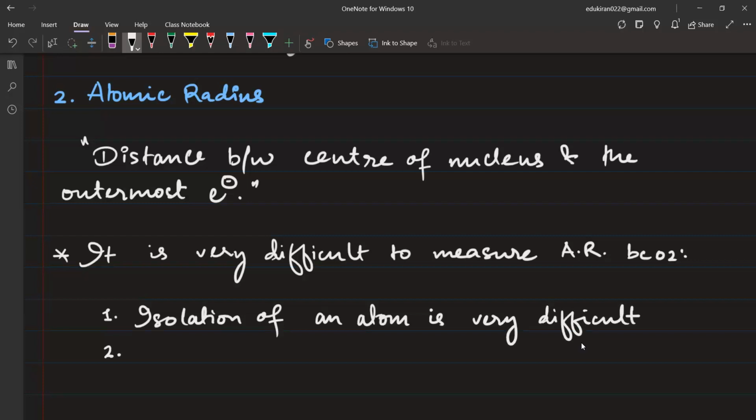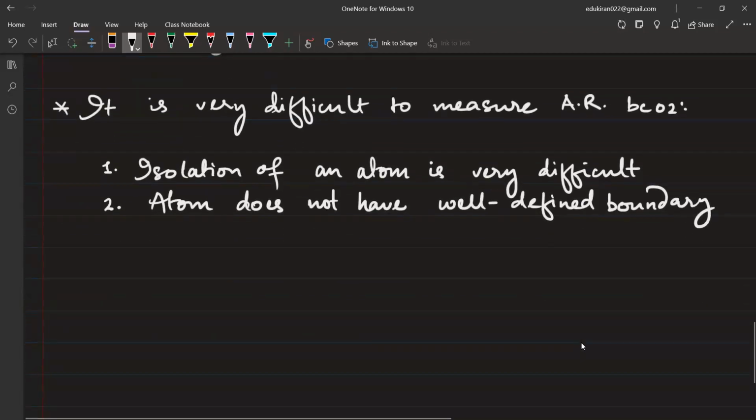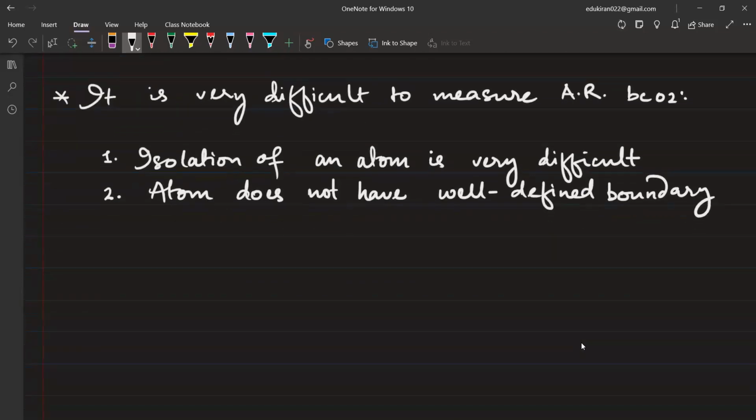Second point, an atom does not have a well-defined boundary.